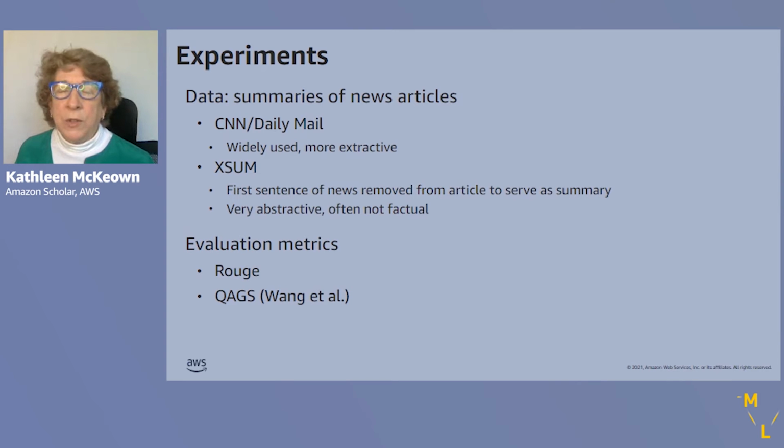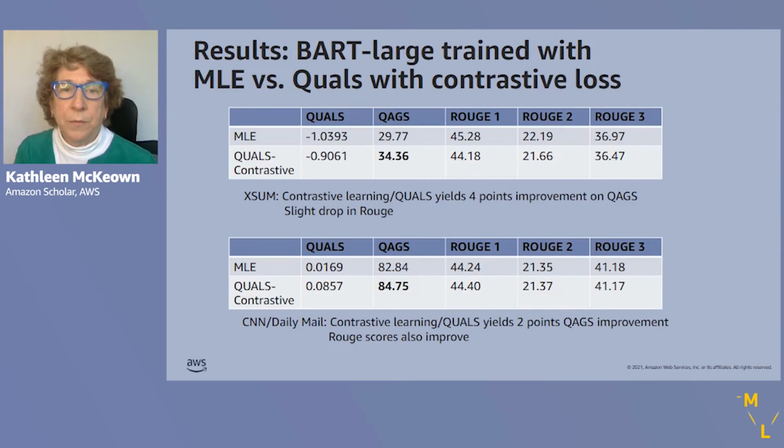Here, the corpus is created by taking the first sentence of a news article to serve as the summary. As a result, this corpus has summaries that are very abstractive, but they're often actually not factual. As evaluation metrics, we also use Rouge, but we use QAGS to measure faithfulness.